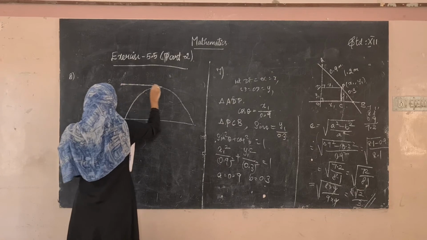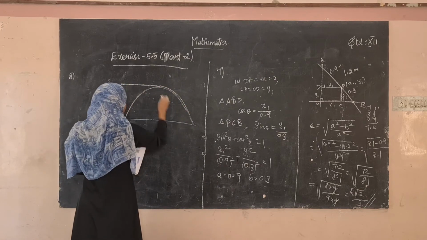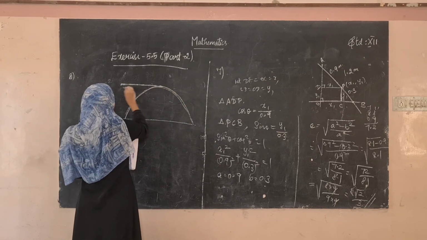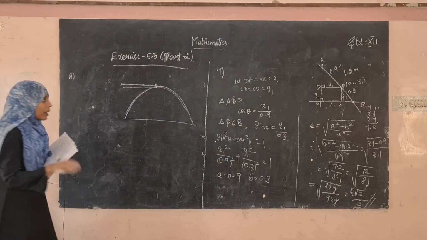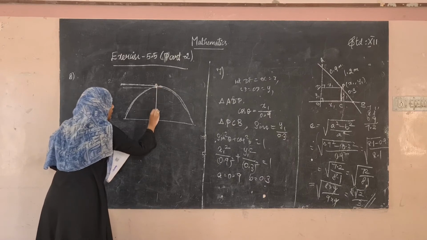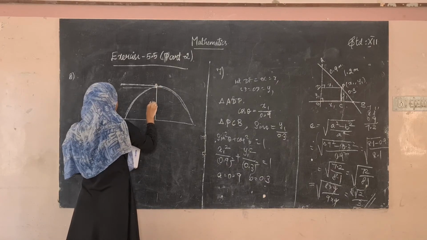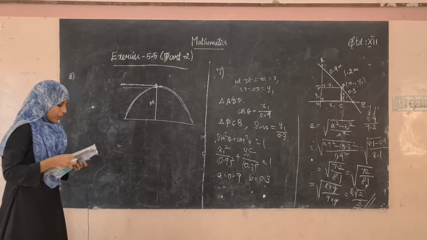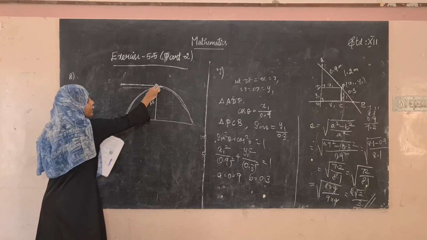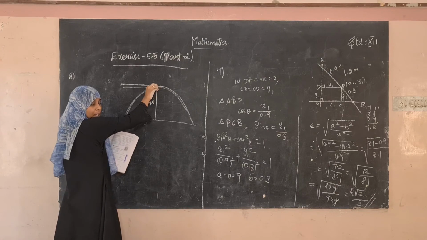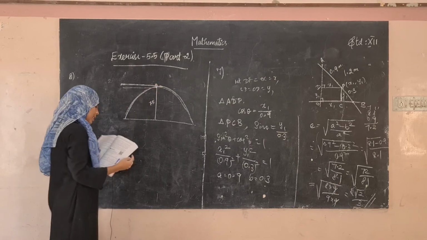So they are saying that the water coming from a pipe defines a parabolic path. So let this be the pipe. Okay, so the pipe's height is 7.5 meter above the ground. So this will be 7.5. The vertex of the parabolic path is at the end of the pipe. Yes, this is the vertex, right? So the vertex of the parabola is at the end of the pipe.